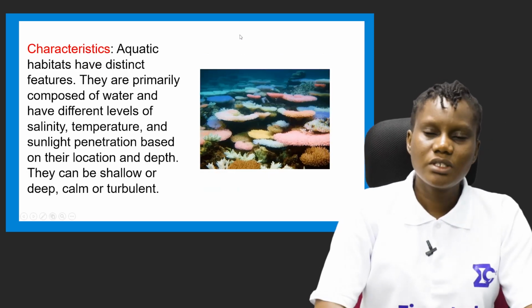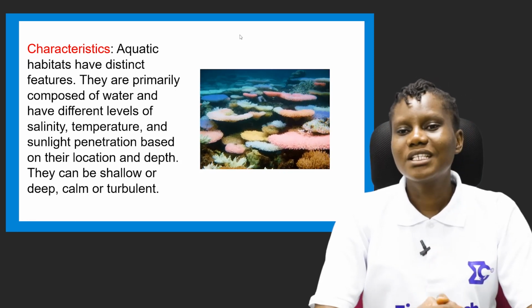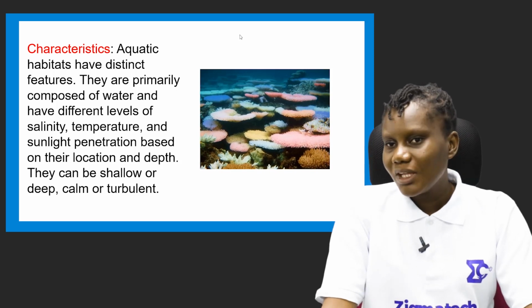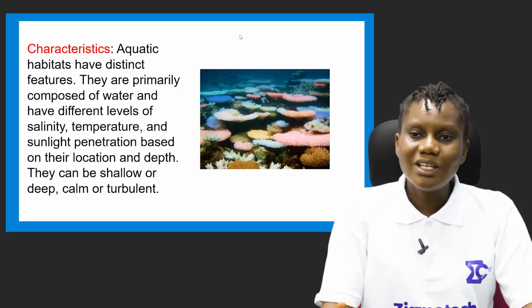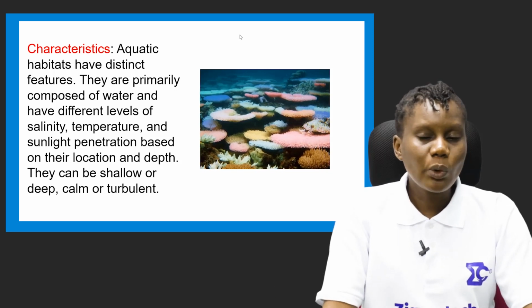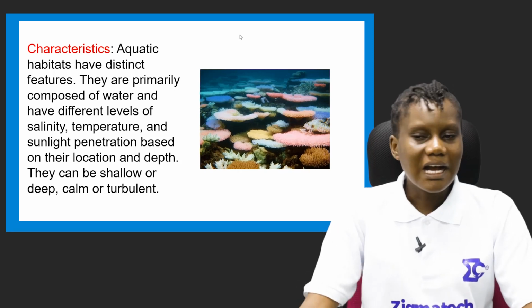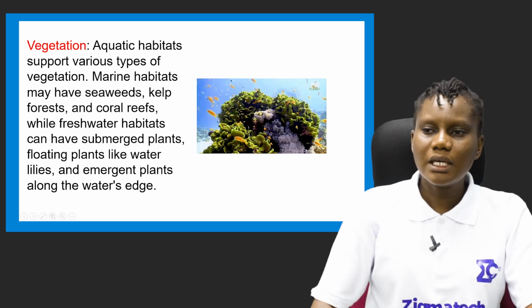So what are the characteristics of aquatic habitats? Aquatic habitats have distinct features. They are primarily composed of water and have different levels of salinity, temperature, and sunlight penetration based on their location and depth. They can be shallow or deep, calm or turbulent. Those are the characteristics of aquatic habitats.